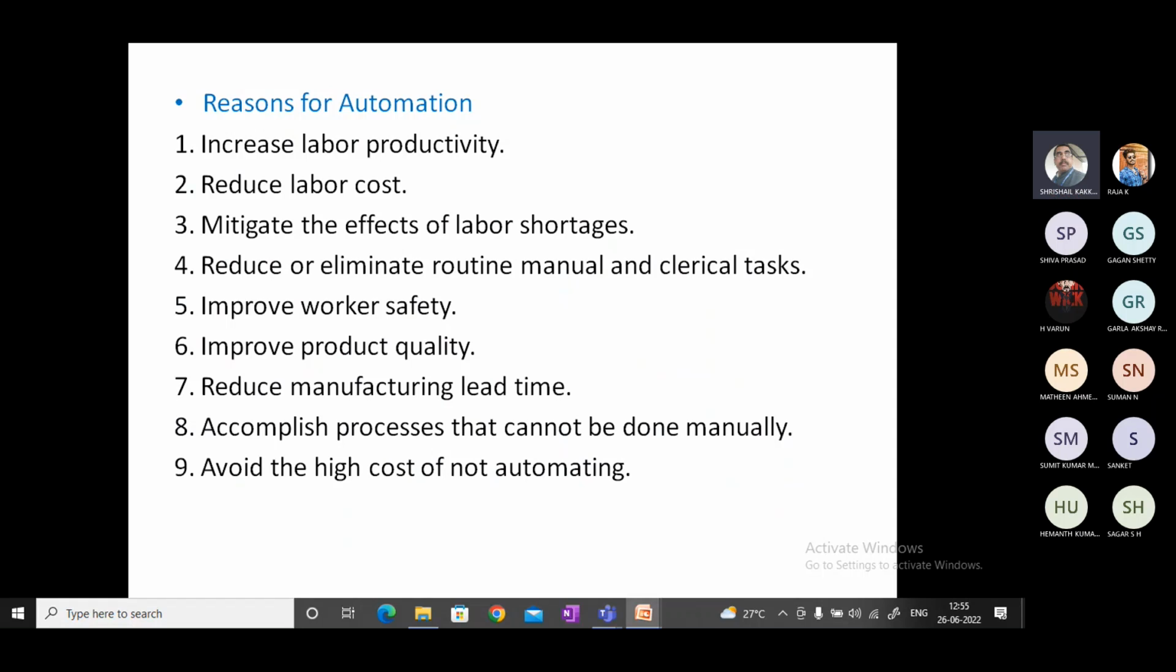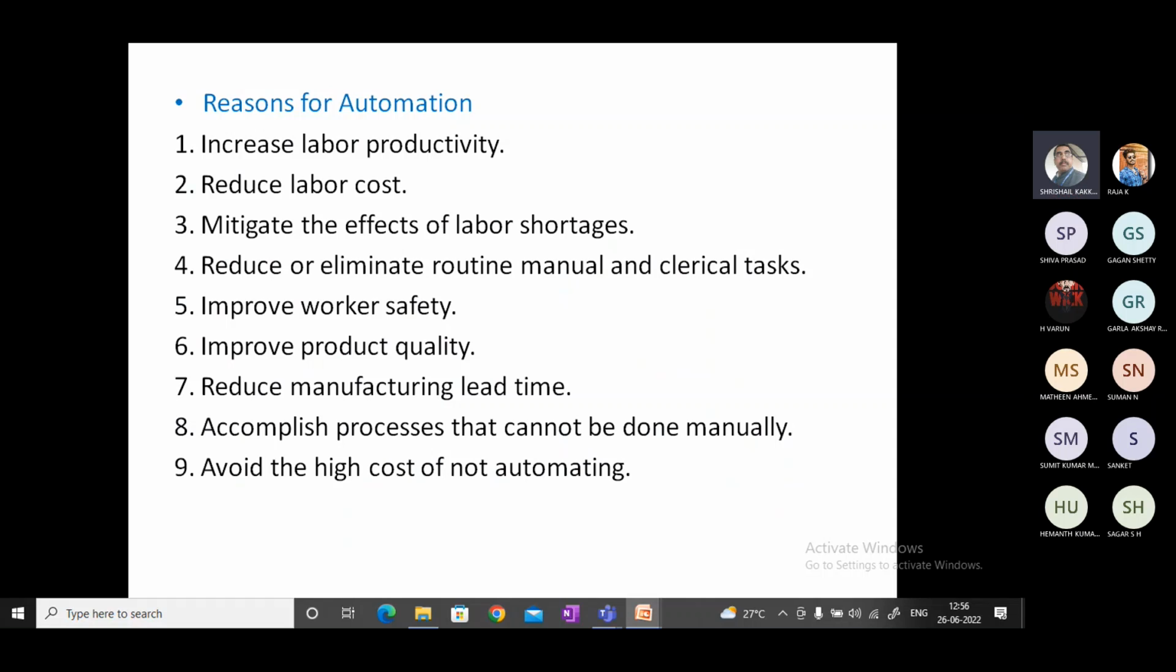Improve worker safety. In the case of die cavities, molten metal has to be lifted and poured into a die cavity. For example, in hazardous places or in painting, the laborer has to work in life-threatening jobs. Here, safety can be provided by using automation.